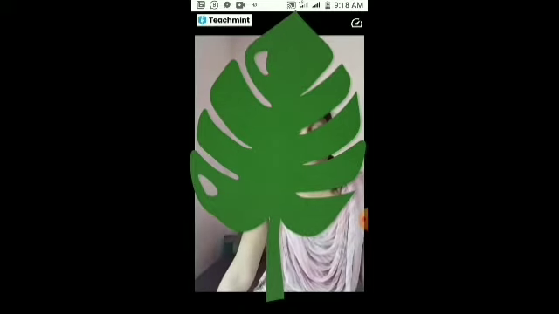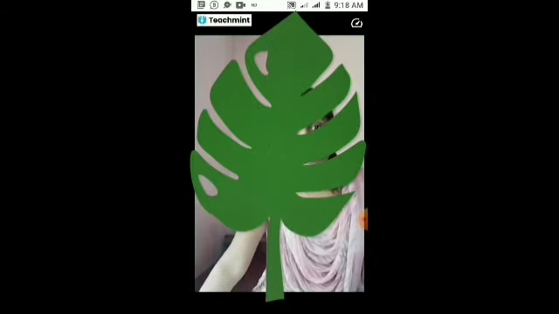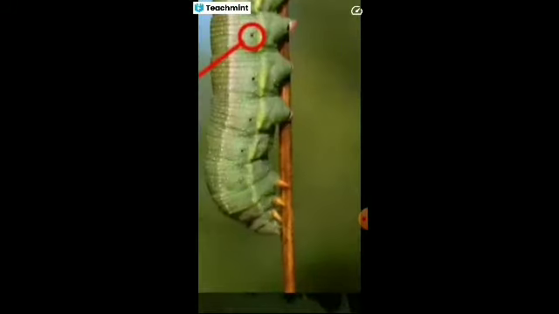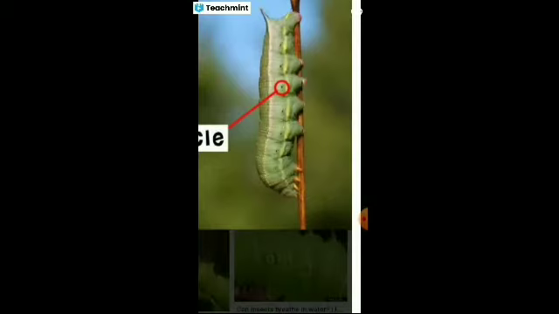When it is present in the water, it can breathe through a small opening there. The black dot like that is the opening. Here we have a nose or nostrils to inhale and exhale the air. In the same way, insects have these openings in their body. This is called a spiracle.